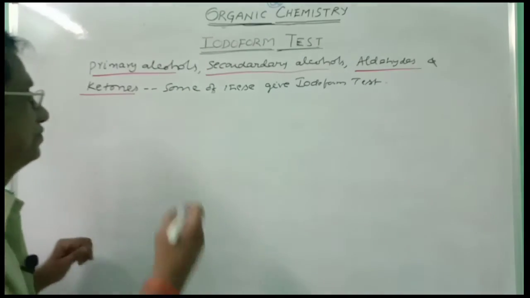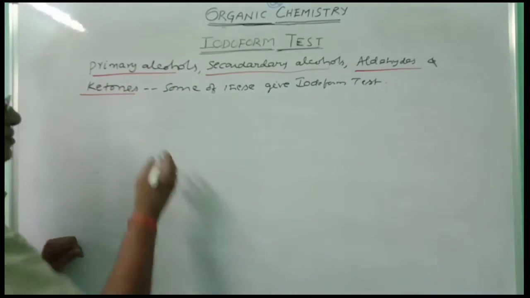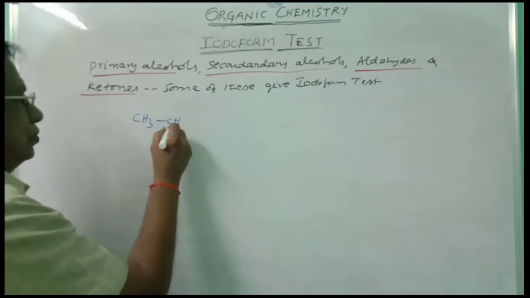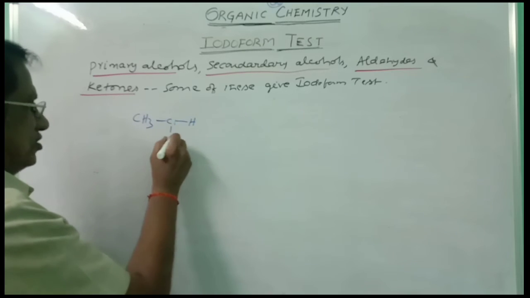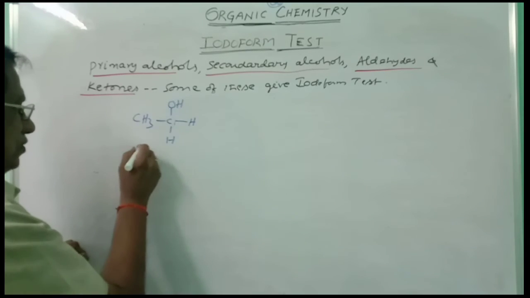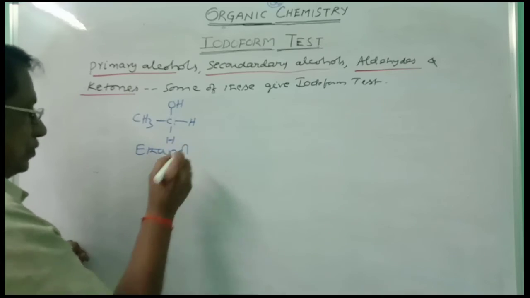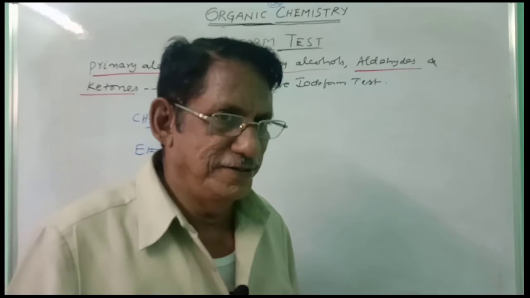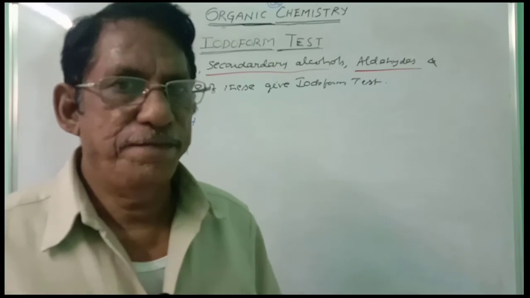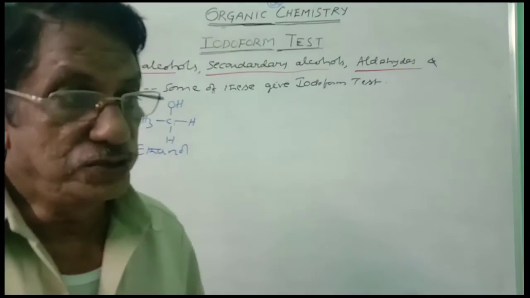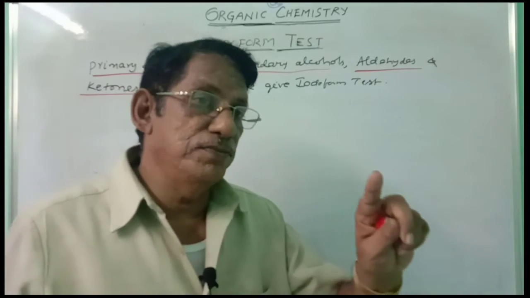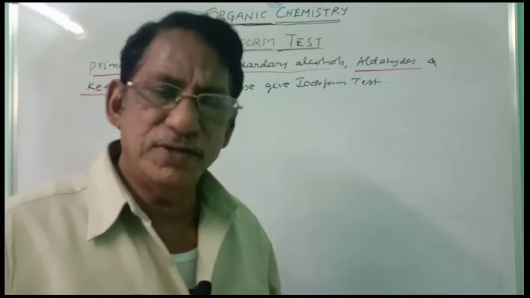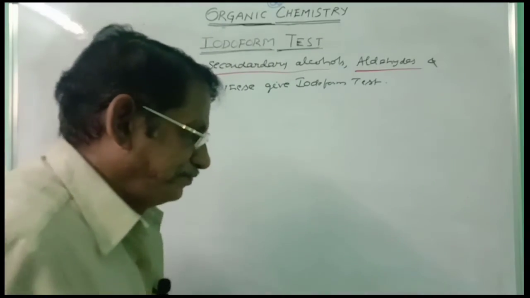And here, one more logic I am saying, those primary alcohols, CH3 CH2 OH, this is ethyl alcohol, ethanol. Those primary alcohols, which upon oxidation give you acetaldehyde, give iodoform test. Because primary alcohol gives you aldehyde, secondary alcohol gives you ketone upon oxidation.